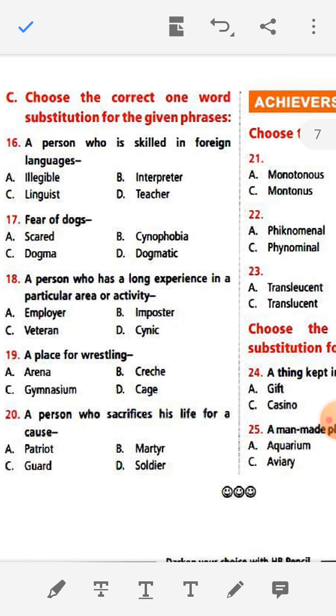Choose the correct one word substitution for the given phrases.